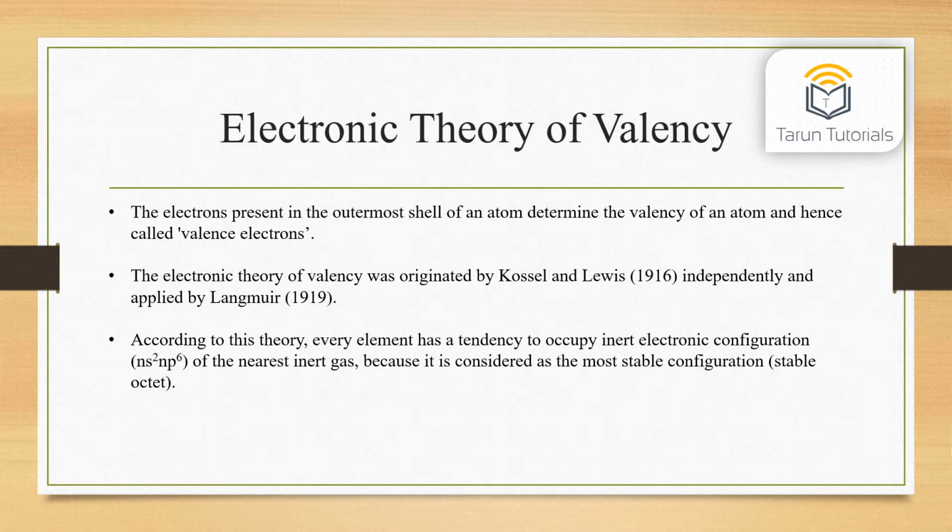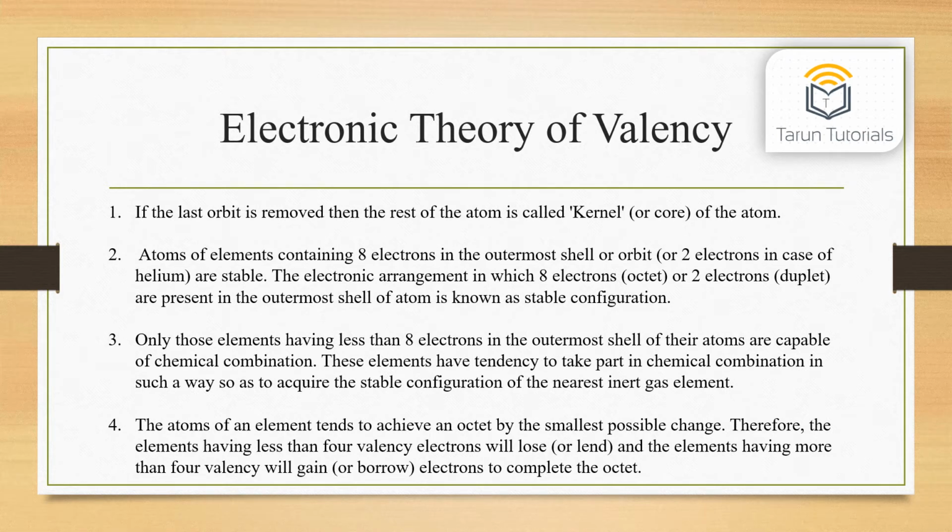According to this theory, every element has a tendency to occupy inert electronic configuration, that is ns2 np6 of the nearest inert gas, because it is considered the most stable configuration, that is, stable octet. If the last orbit is removed, then the rest of the atom is called the kernel or core of the atom. Atoms of elements containing 8 electrons in the outermost shell or orbit, or 2 electrons in the case of helium, are stable. The electronic arrangement in which 8 electrons, which is an octet, or 2 electrons, that is a duplet, are present in the outermost shell of an atom is known as stable configuration.